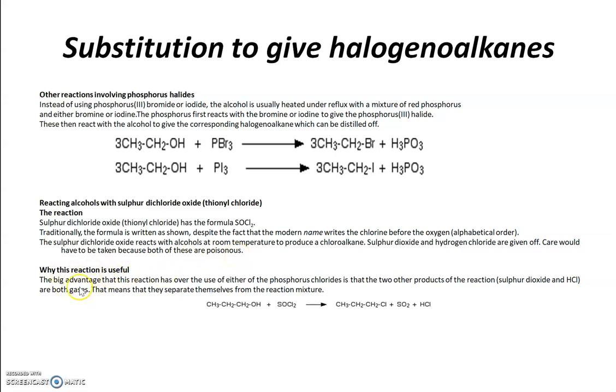Why is this reaction useful? The big advantage that this reaction has over the use of either of the phosphorus chlorides is that the two other products of the reaction, sulfur dioxide and hydrogen chloride, are both gases. That means that they separate themselves from the reaction mixture and we can easily get the halogenoalkane.